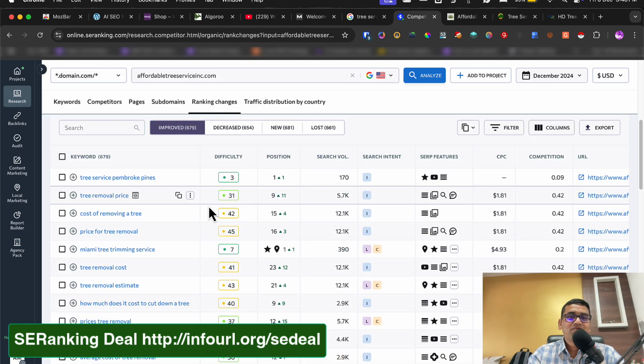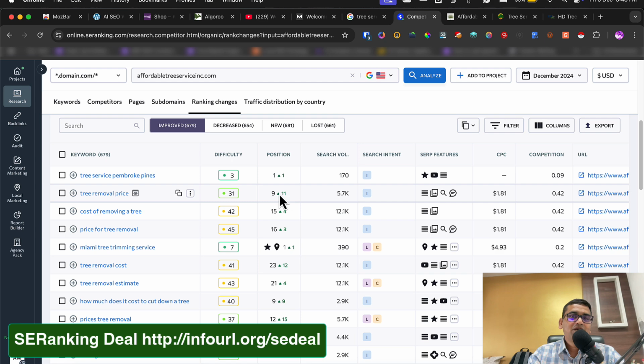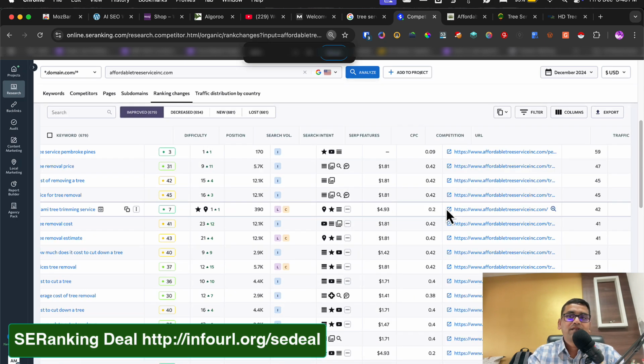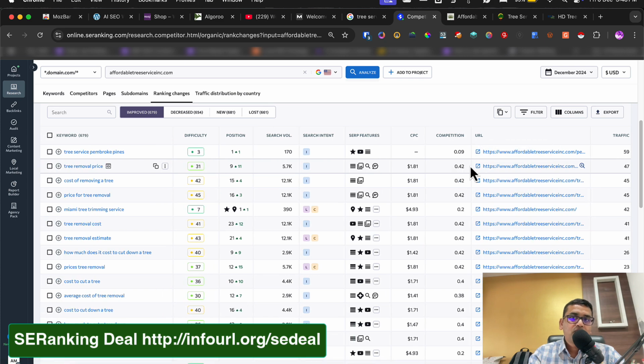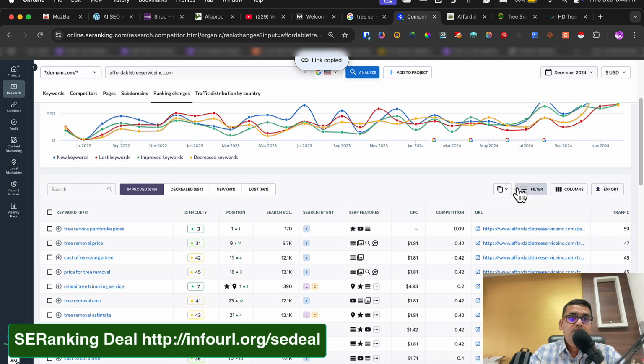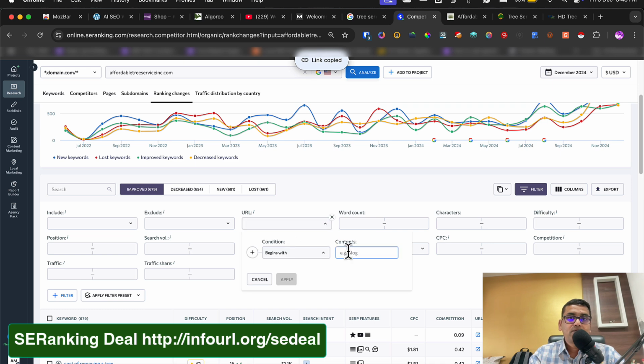So what are the keywords which are improving? This keyword is improving, but at the same time we need to see if there is a dedicated page. The page is focused on cost in the URL, so we don't want to go with price. Let's see, tree removal cost, cost of removing a tree. Yes, so some form of content optimization can be done for this page, and then we can do something super cool. They can even have some backlinks created.